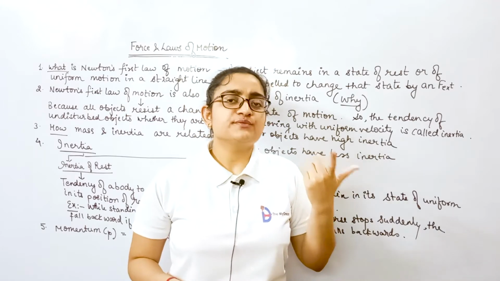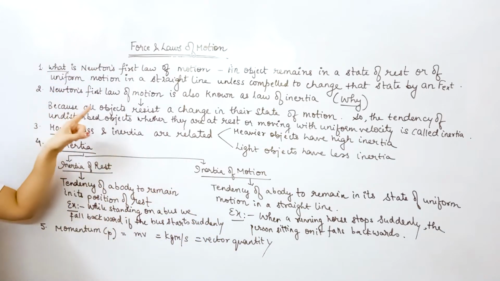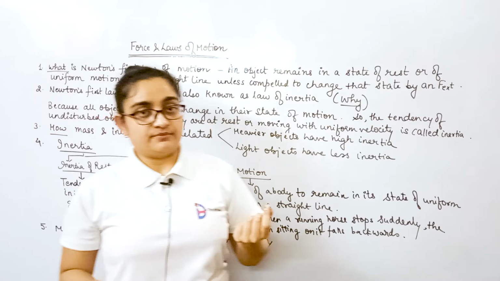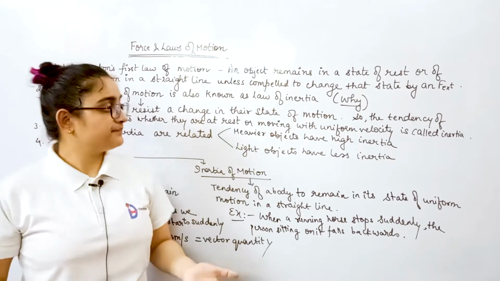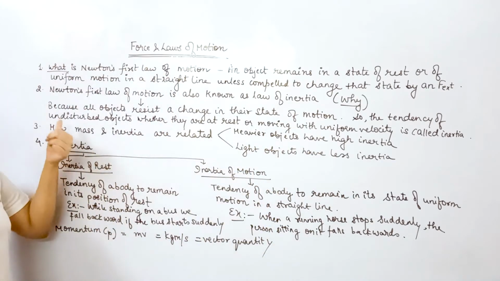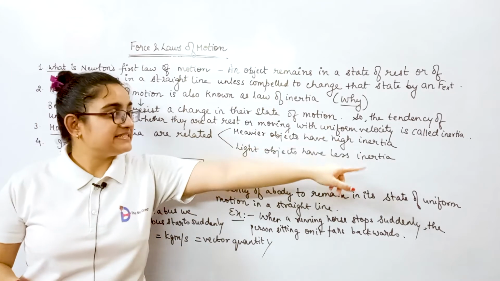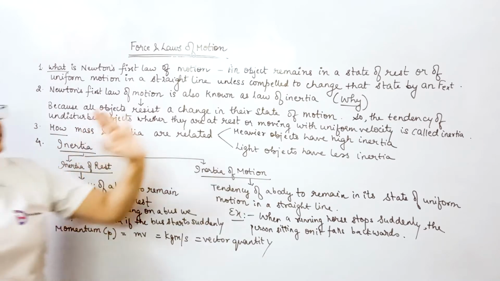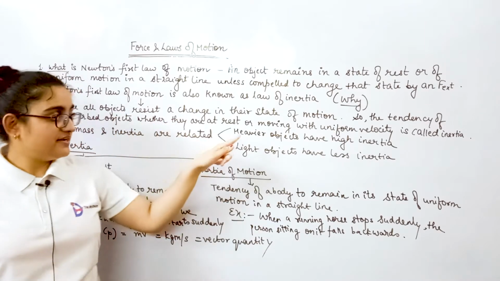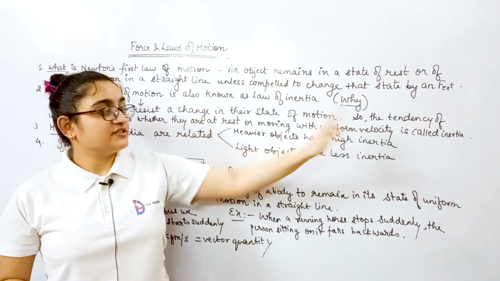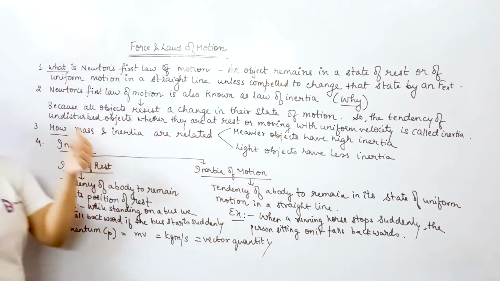Now, Newton's first law of motion is also known as the law of inertia. Why is Newton's first law of motion also called the law of inertia? Let's understand. Because all objects resist a change in their state of motion. The objects actually resist a change in their state. So the tendency of undisturbed objects, whether they are at rest or moving with uniform velocity, is called inertia. Basically here we are defining the tendency of undisturbed objects.